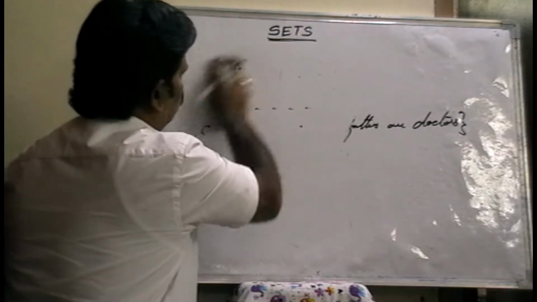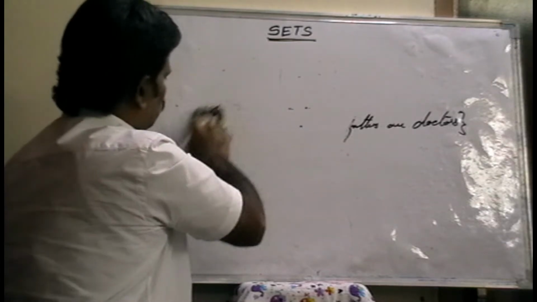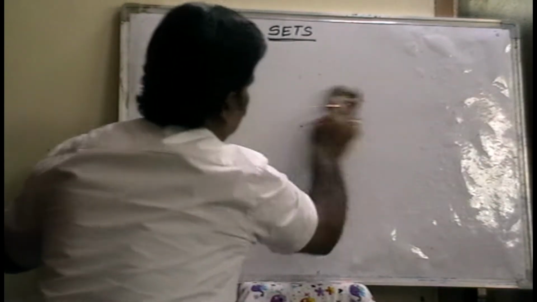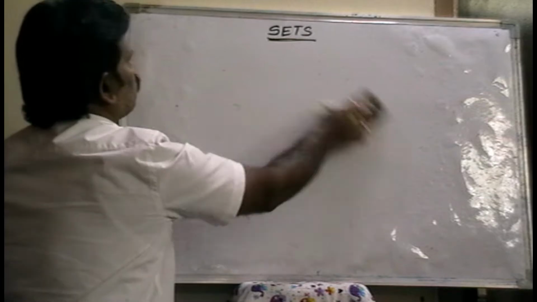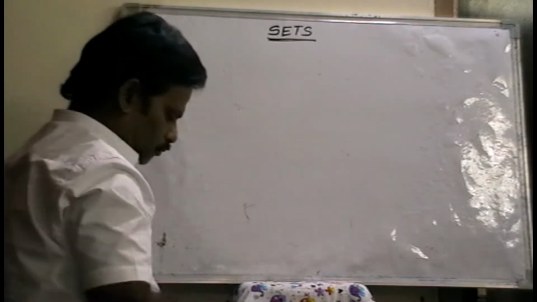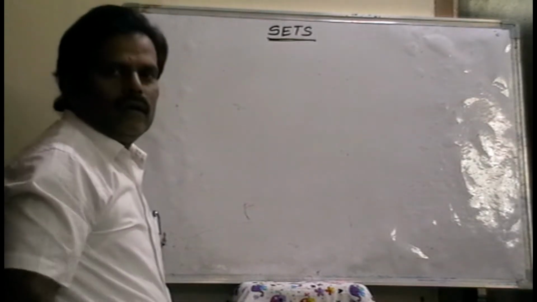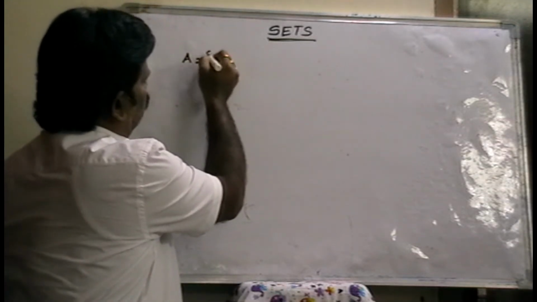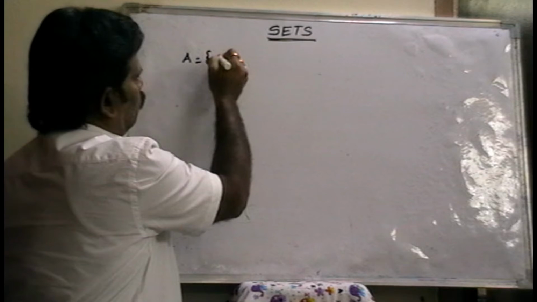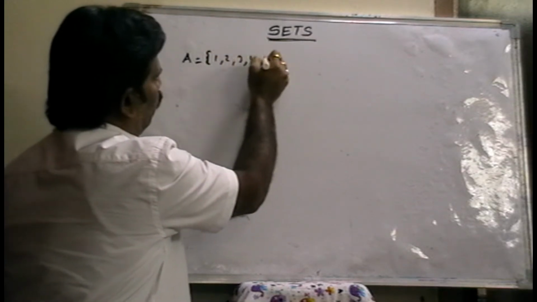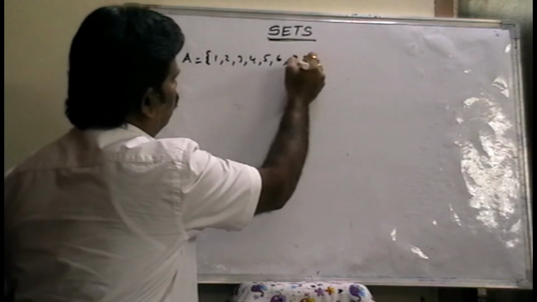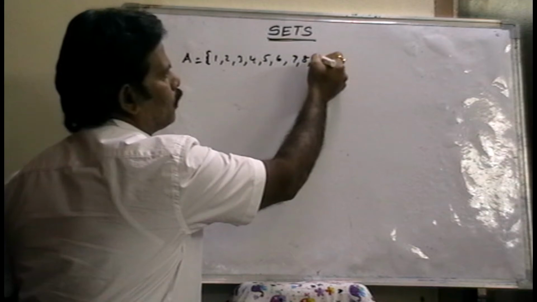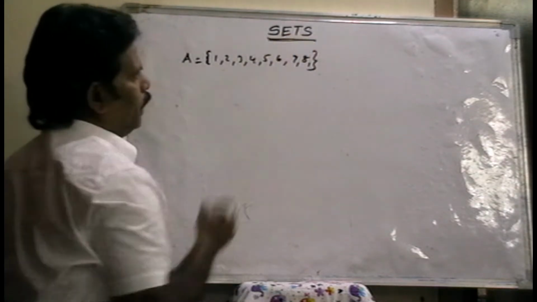Next, suppose A is a set. In this set: 1, 2, 3, 4, 5, 6, 7, 8. Okay, 8 elements.